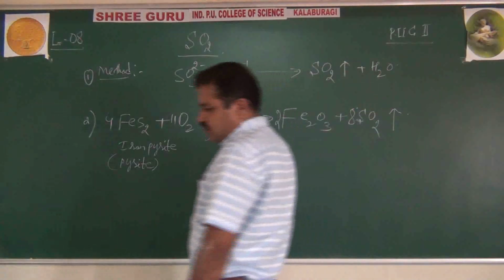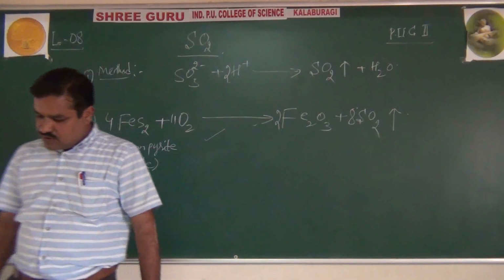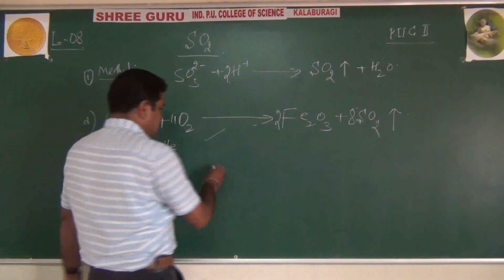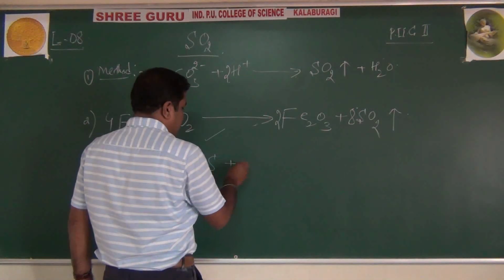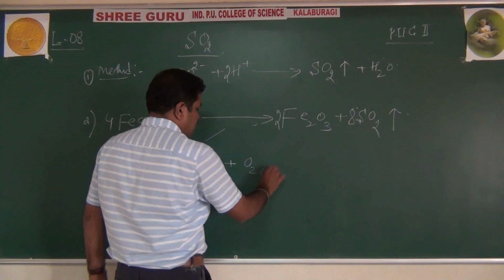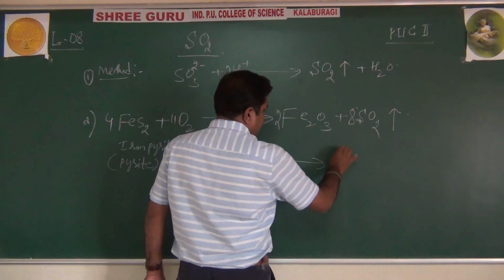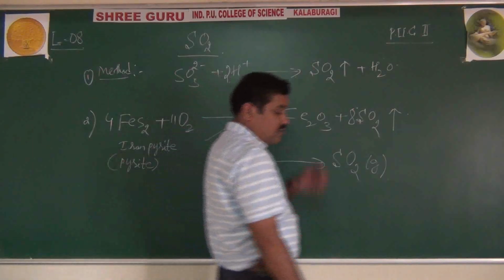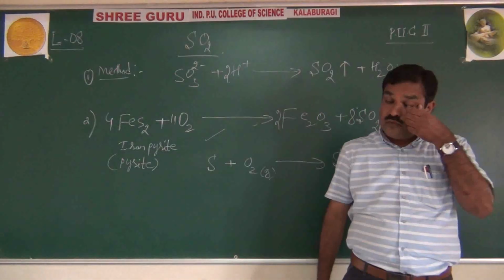Even by direct combustion of sulfur with oxygen we get sulfur dioxide. These are the methods of preparation of sulfur dioxide.